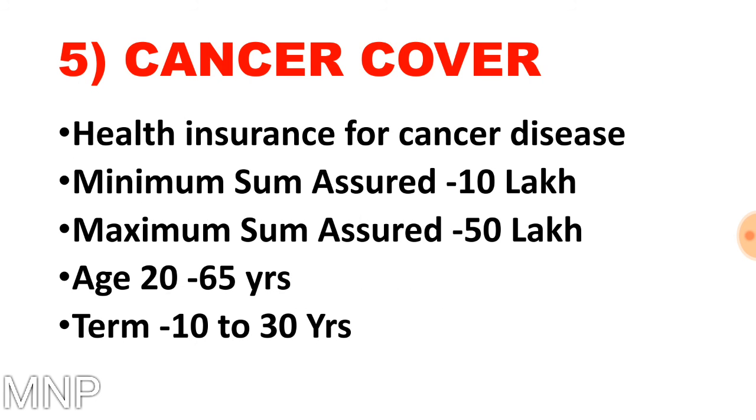The fifth and the last policy available online is the cancer cover plan. The plan number is 905. It is a health insurance for cancer. If you want to get a cover for cancer disease, then you can buy this plan. Anybody already suffering from cancer cannot take this plan. Minimum sum assured is rupees 10 lakh and maximum sum assured is 50 lakhs. This plan is available for the age group between 20 to 65 years, and the term available in this plan is 10 to 30 years. So these are the 5 plans available online which you can buy from the LIC website.